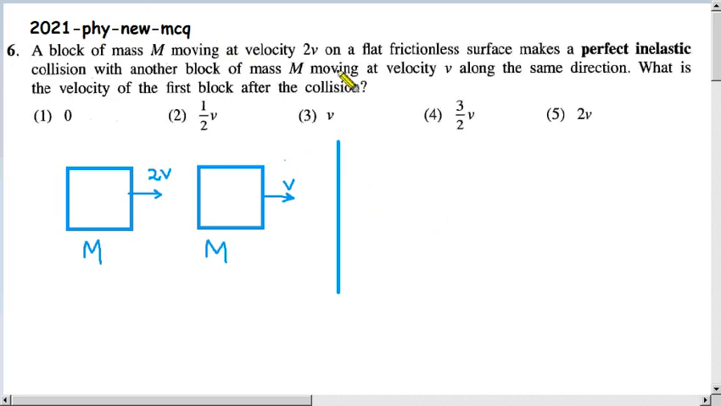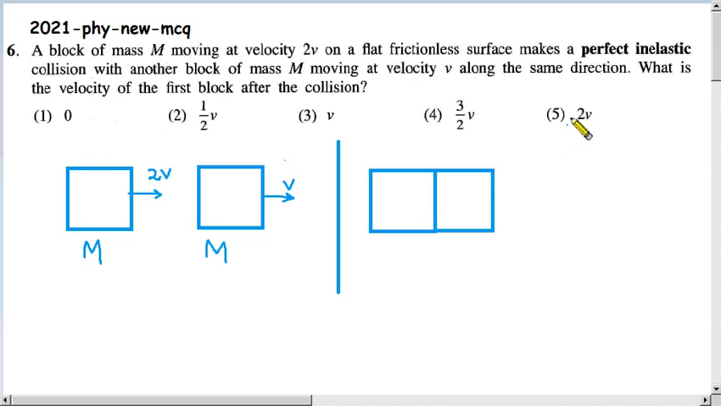these blocks must move together. That means they must stick to each other, because in the question they say perfect inelastic collision. If the collision is a perfect inelastic collision, they don't bounce. Therefore, they must stick together and move together as one object. So that is the key of this question.